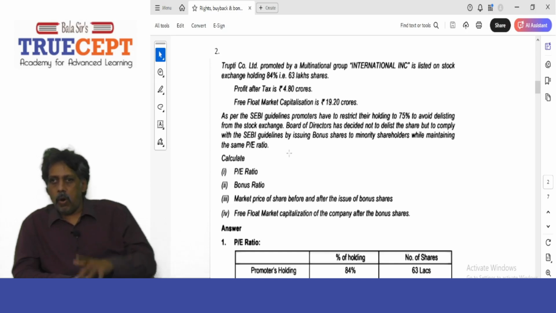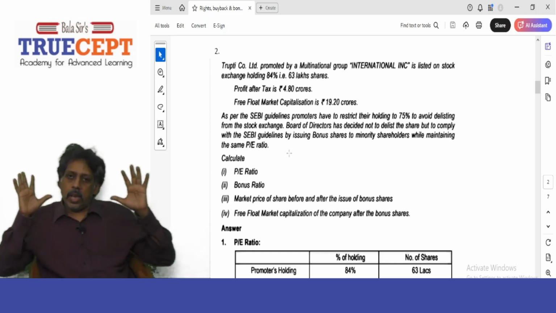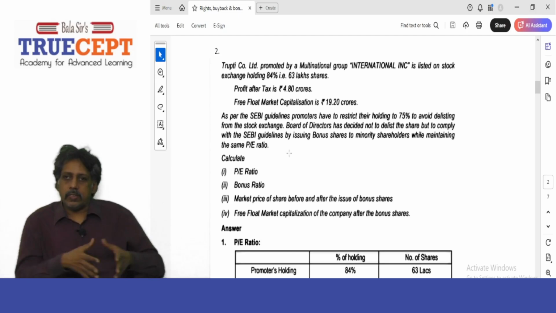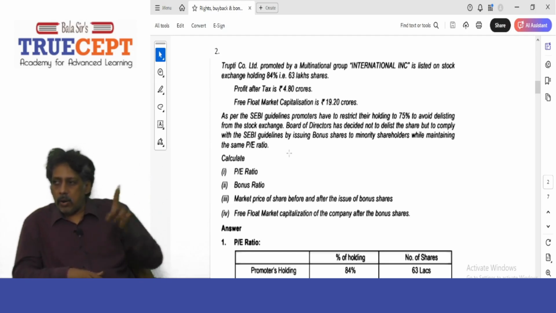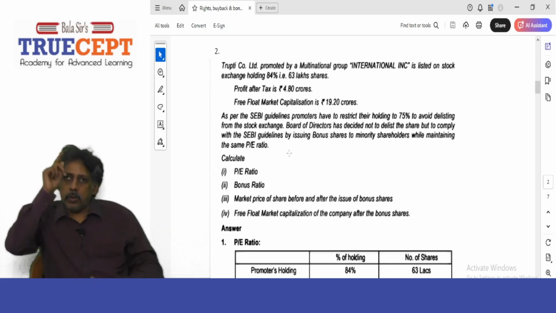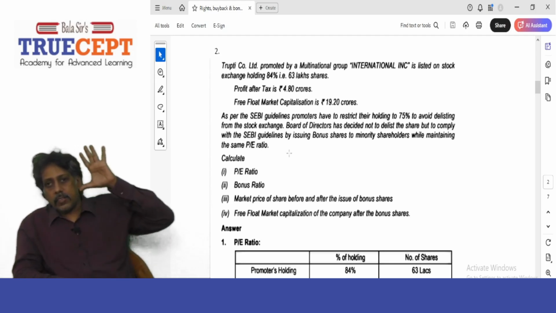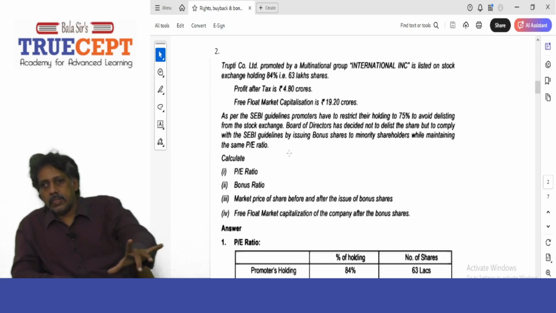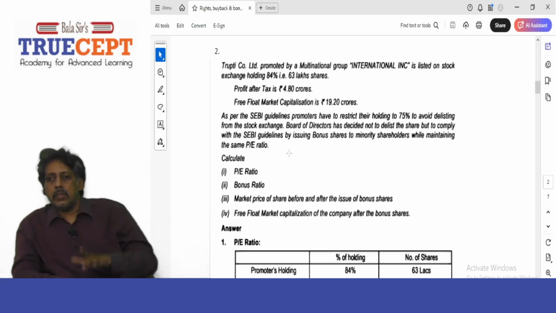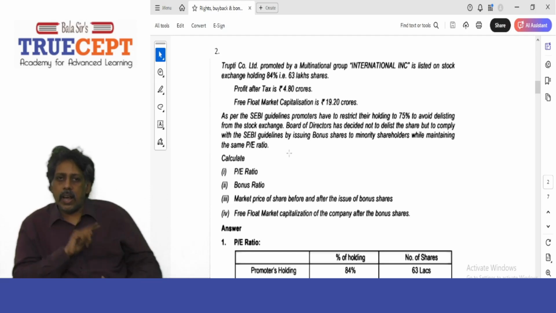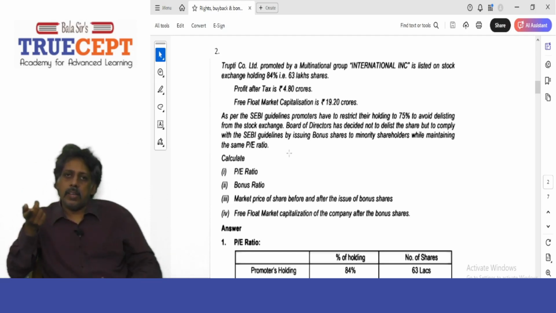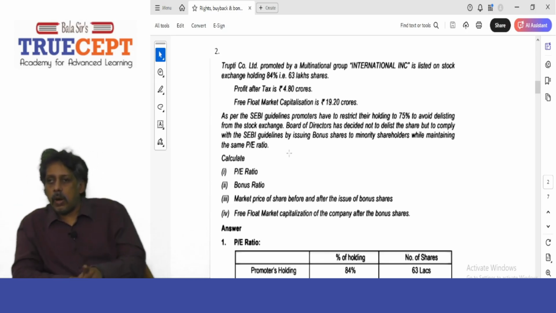Or what they can do is put extra shares in the hands of the minority shareholders, the free float, thereby reducing their percentage. How does it happen? I'll tell you. Take 63 lakh to be 75%. Do this for me: 63 lakh into 100 by 75 will work out to how much? 84 lakh.